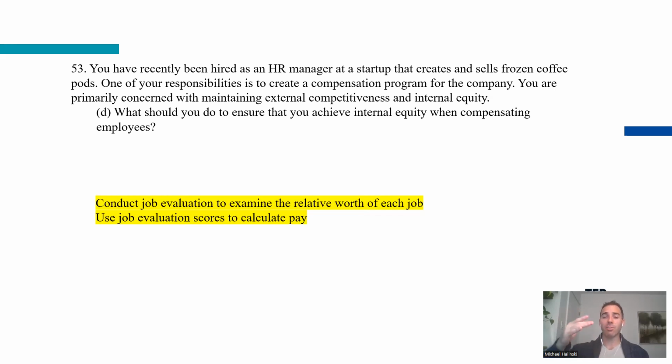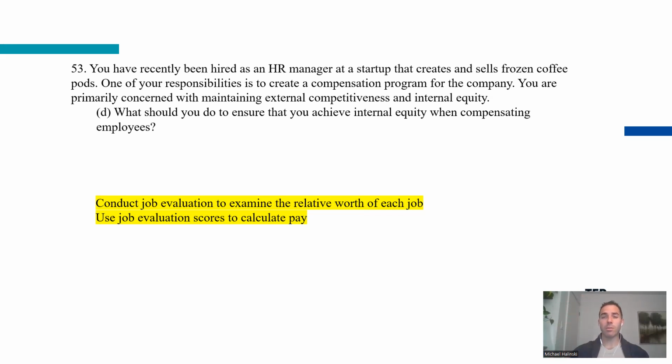So in that case, you might have your CEO get 100 points, and I don't want to single out any job, but maybe your janitor might get 10 points. You would not be comparing, from an internal equity perspective, a CEO to a janitor, because they have very different jobs.